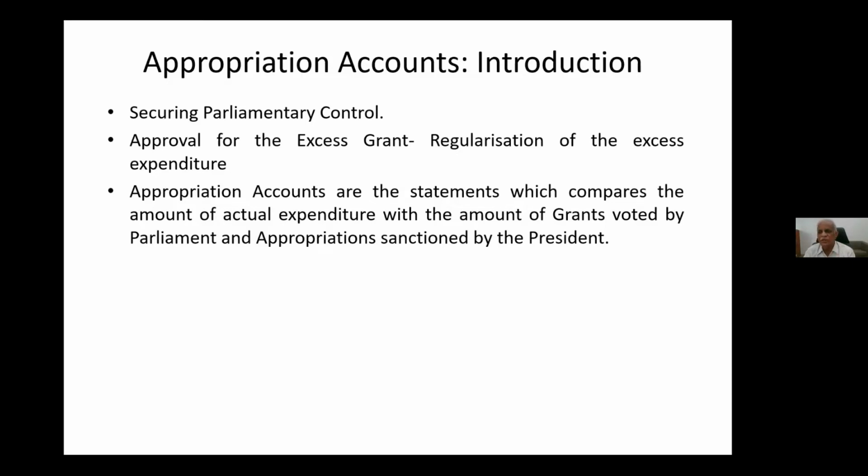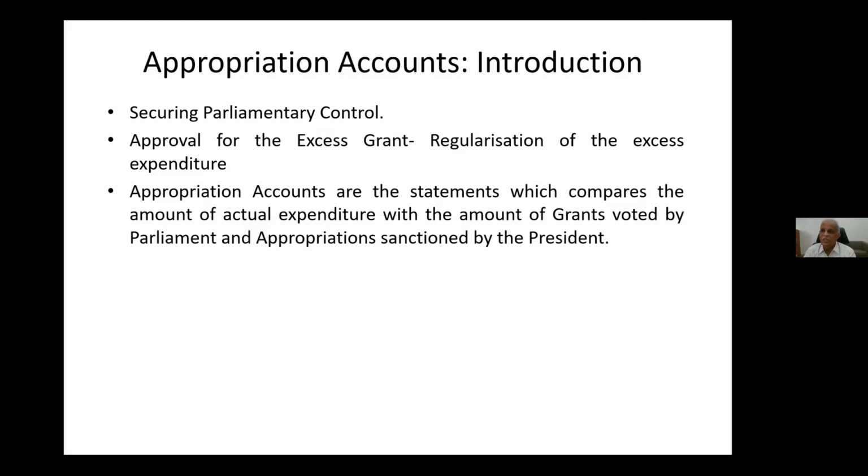The revised grant will be communicated, but the supplementary grant is separately prepared in a small booklet and then sent to the zonal railways. That supplementary grant also we should take as if it is voted by Parliament, because it is the vote of Parliament we are taking. So our actual expenditure we have to compare with the original grant, that is initially the budget order as given.